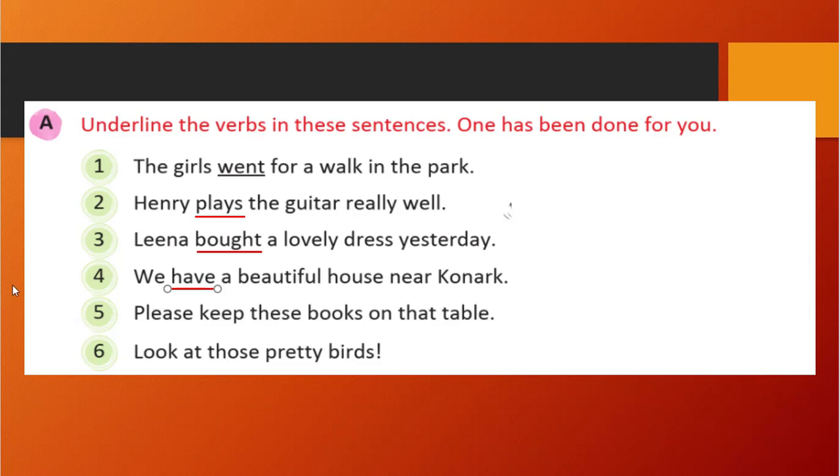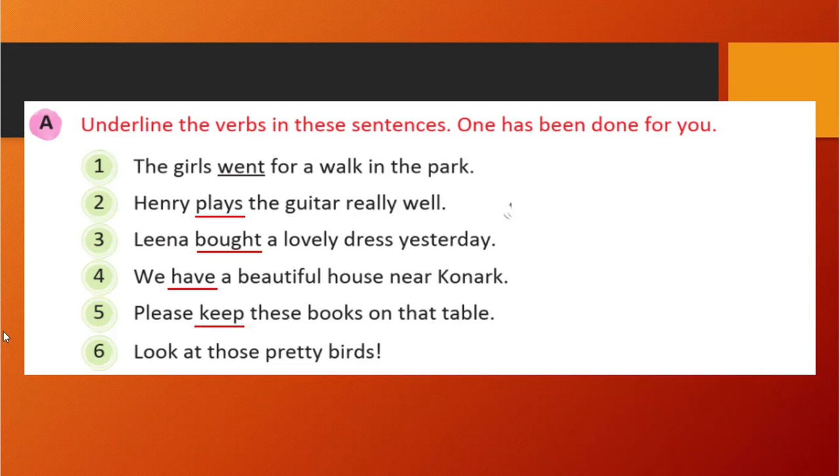What do we need to do here? Books. What do we need to do with the books? We are just going to keep those books on a table, right? So keep will be the correct verb.